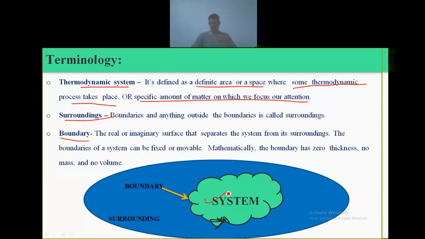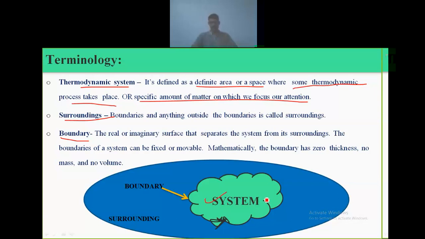If we want to concentrate on a particular area and carry out thermal analysis of it, that particular area is called a system. Suppose in a universe you want to study a particular matter or space, that particular matter or space is called the system. This is the most important basic concept.